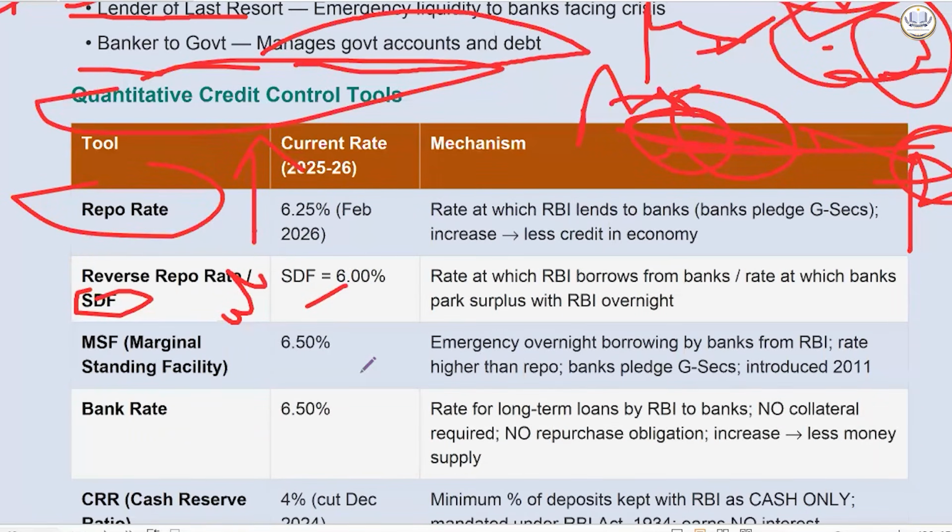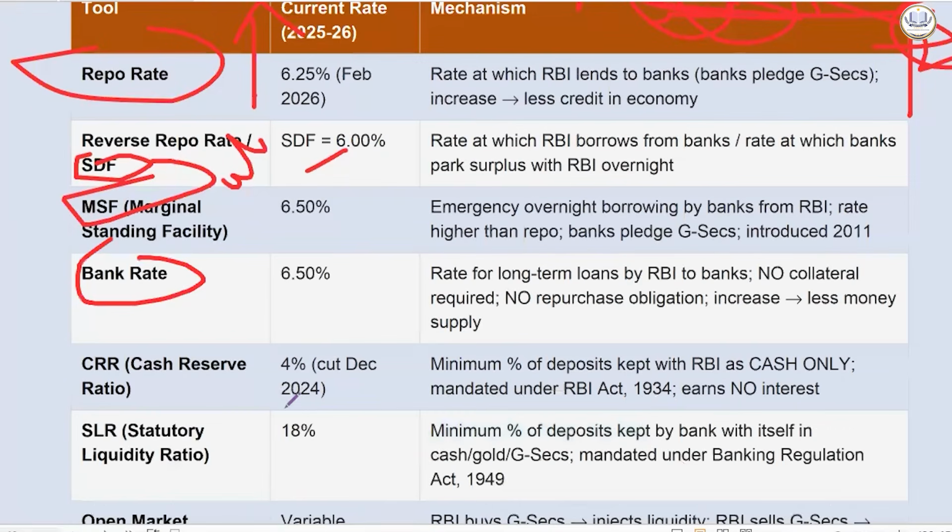We also have the Marginal Standing Facility, that is emergency overnight borrowing by banks from RBI. The rate is again higher than repo. The bank is pledging government securities. It was introduced in 2011. We have the bank rate, the rate for long-term loans by RBI to banks. Long-term. No collateral is required. No repurchase obligation is required. When it increases, less money supply will be there. For long term, there will be the bank rate.